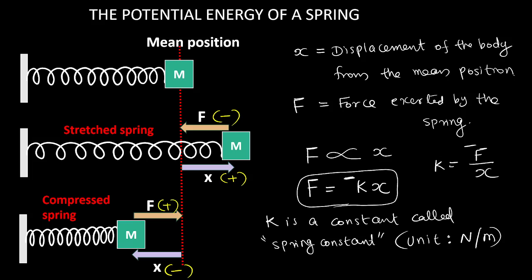So if the displacement is given, we can find how much force is exerted by the spring towards the mean position. Understood? This formula is very important in the chapter oscillation. Never forget it. Because of this F, the body will oscillate, left and right movement. But that kind of motion we will learn in another chapter, oscillation. So all of you please draw the diagram and write down all these results. If you don't understand anything, please ask me right now. If you are okay and written, raise your hand.